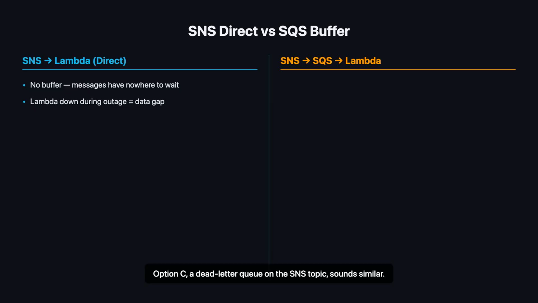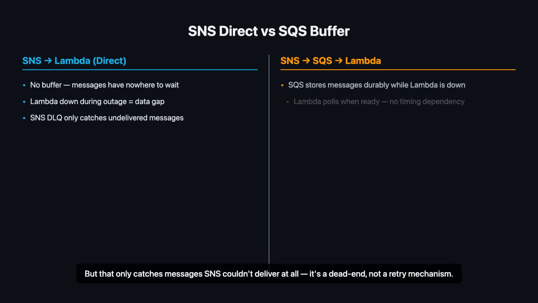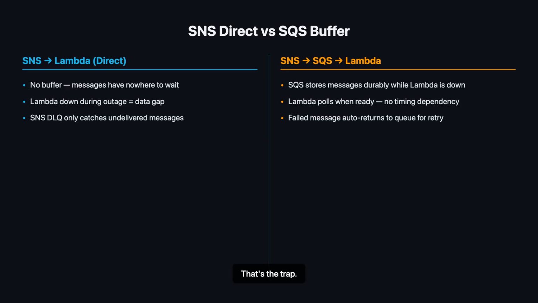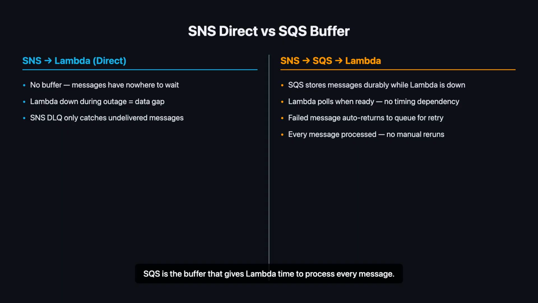Option C, a dead letter queue on the SNS topic, sounds similar, but that only catches messages SNS couldn't deliver at all. It's a dead end, not a retry mechanism. That's the trap. SQS is the buffer that gives Lambda time to process every message.